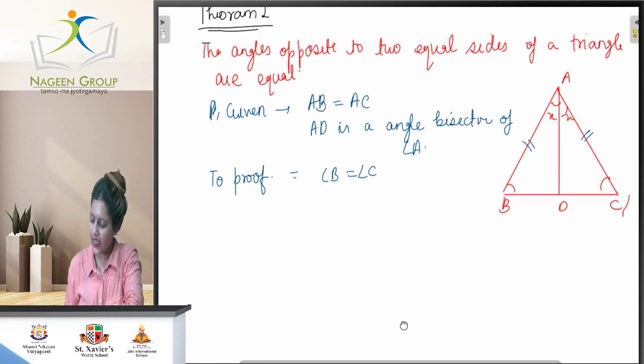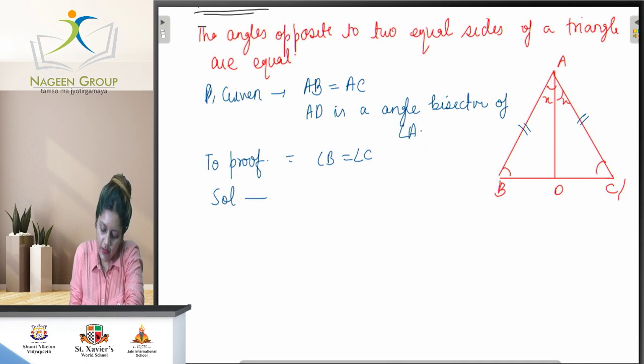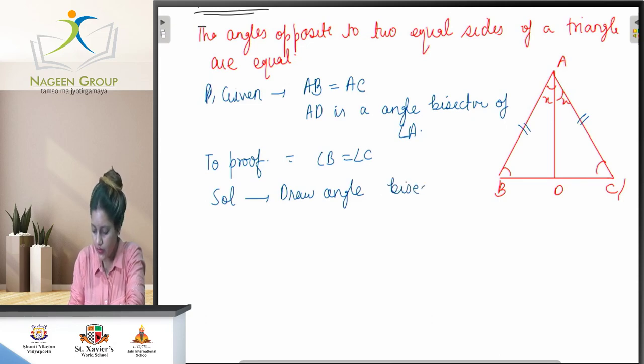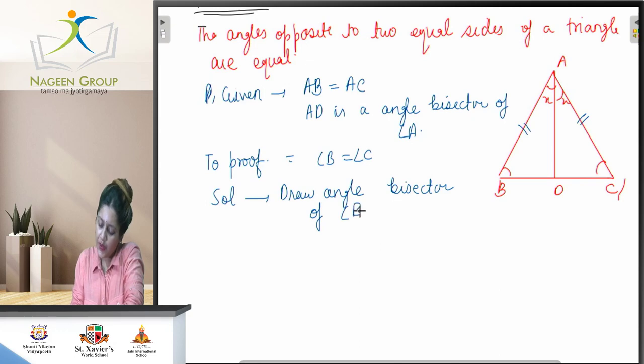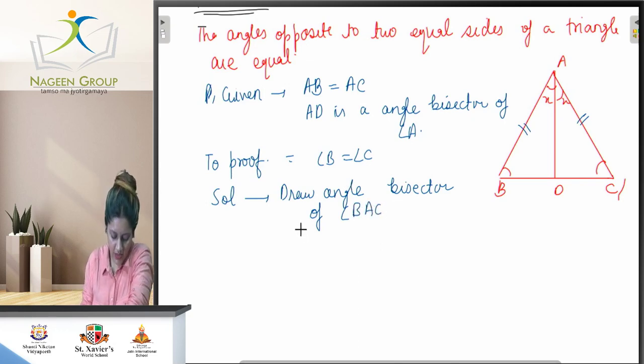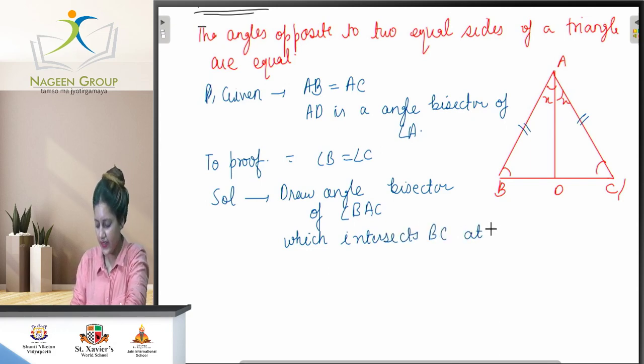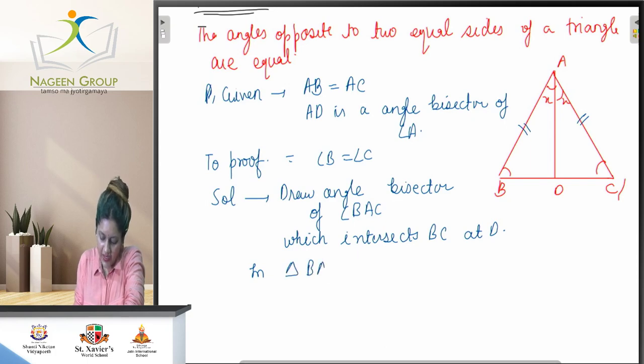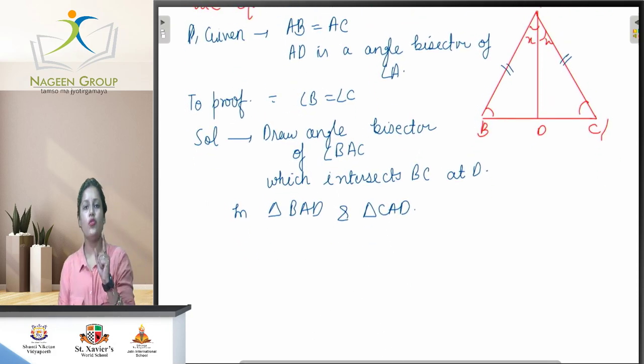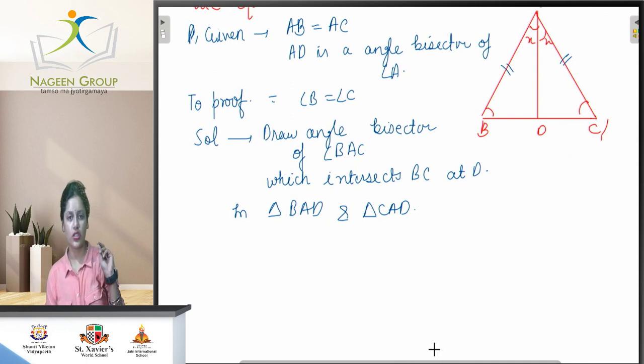So for the solution, first of all draw the angle bisector of angle BAC, which intersects BC at D. So in triangle BAD and triangle CAD, you must see the diagram that you have seen on your screen, and by that only I am going to prove the theorem here.